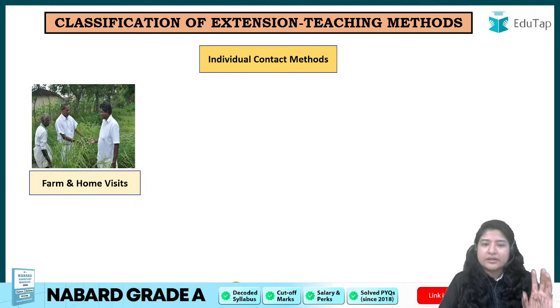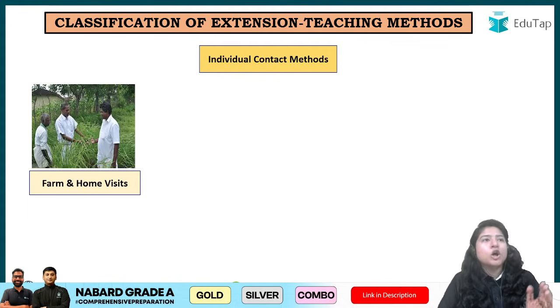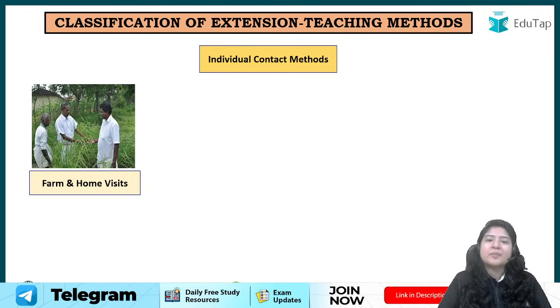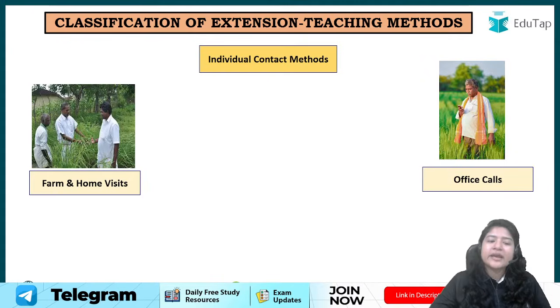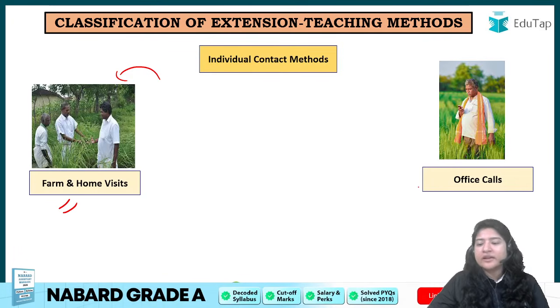Individual contact method. Okay. In the individual contact method, as the name suggests, the extension officer and the farmers are in contact. So it can be done with farm and home visits. Visit means the extension officer will come to the village, and he will go to the farmer's land, and he would check and give them the advice they want. Okay.